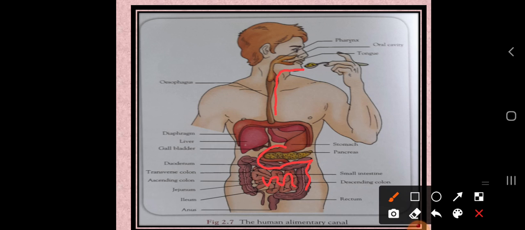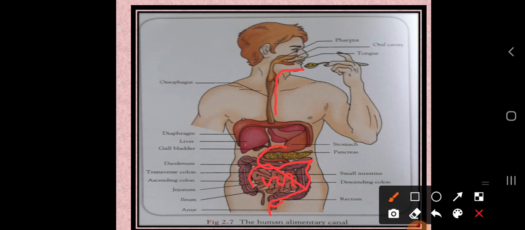Then whatever toxic, unwanted or undigested food is there is removed from our body. This is the process where the food is changed into a simpler form. After getting the simpler form, the body absorbs the nutrition, and whatever undigested food is there is removed from the body. So this is one long process. We are going to start one by one. We will complete the first concept in today's class, and some concepts we will learn in tomorrow's class.